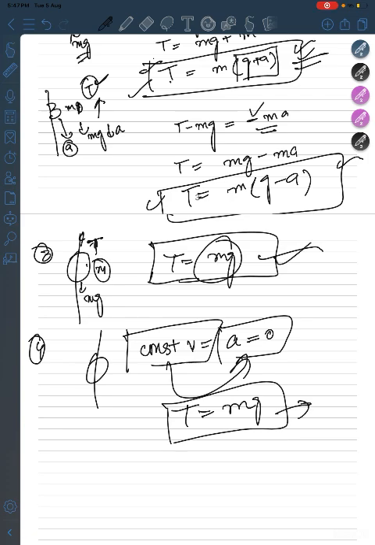So like always, what you have to now remember, you have to always choose the correct direction wisely here and apply F is equal to ma. That's it, the question will be solved.